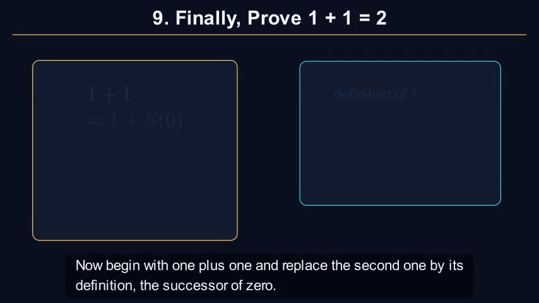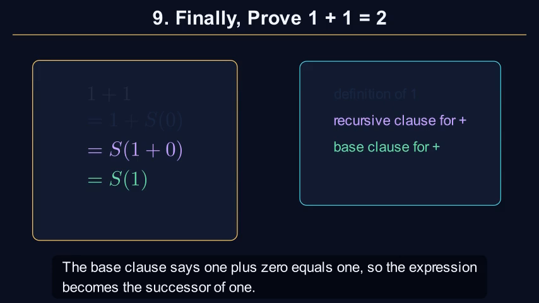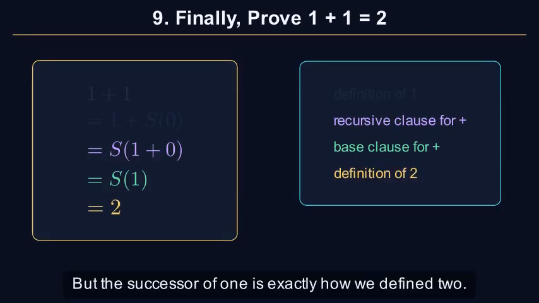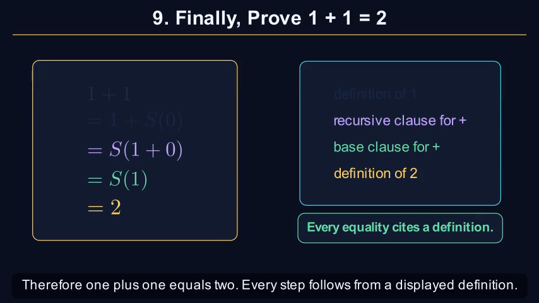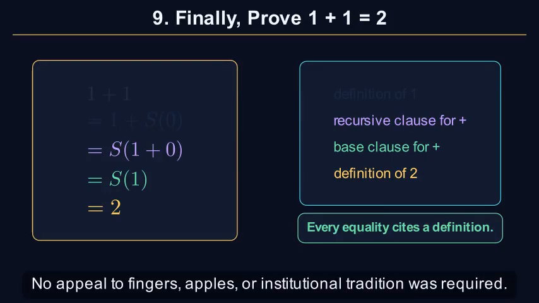Now begin with 1 plus 1 and replace the second one by its definition, the successor of 0. The recursive clause for addition says that 1 plus the successor of 0 equals the successor of 1 plus 0. The base clause says 1 plus 0 equals 1, so the expression becomes the successor of 1. But the successor of 1 is exactly how we define 2. Therefore 1 plus 1 equals 2. Every step follows from a displayed definition. No appeal to fingers, apples, or institutional tradition was required.